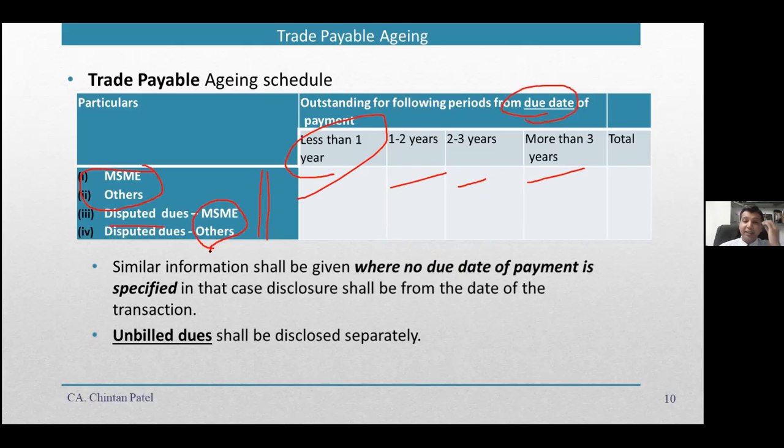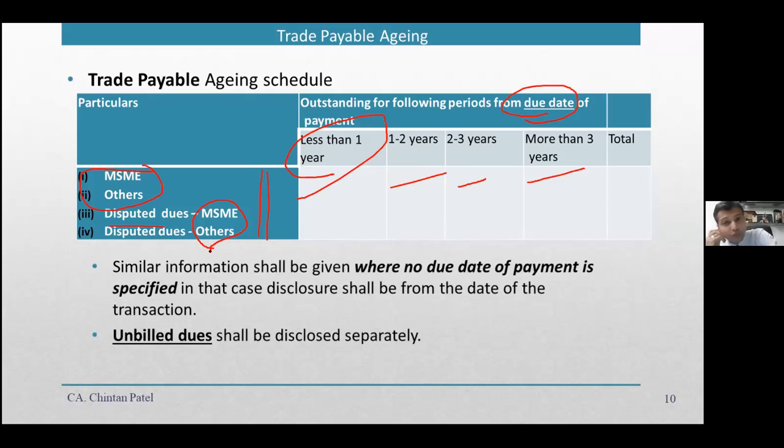So basically, in the trade payable aging, here again you have to show the amount payable to MSME, and out of that amount, what is disputed and what is not disputed. Now, for example, there may be cases going on about the amount payable against you, or a dispute going on, and in that case, if you're not showing it as disputed, the whole amount will be shown as part of others undisputed amount.